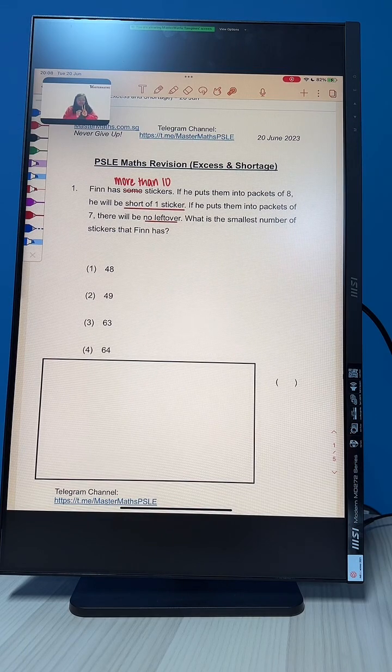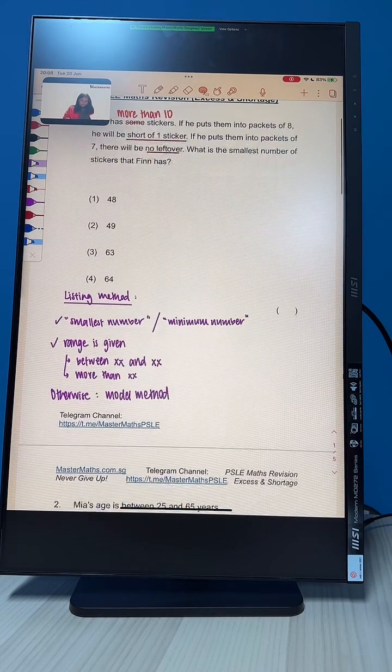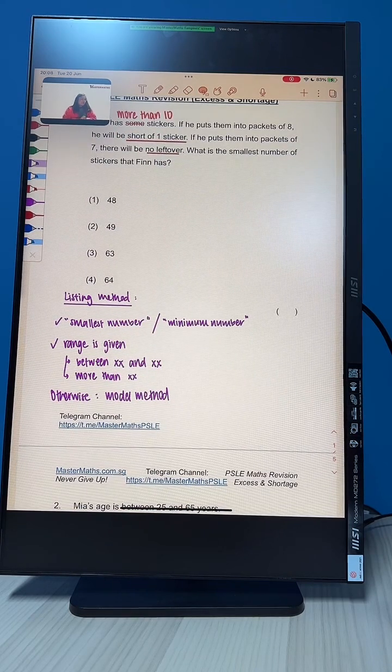Before I jump straight into this question, I want to first share with you when you will use the listing method. I hope everybody can see this. For any kind of excess and shortage question, what you want to look for are these keywords here: whether they told you things like smallest number or minimum number, or whether a range is given.